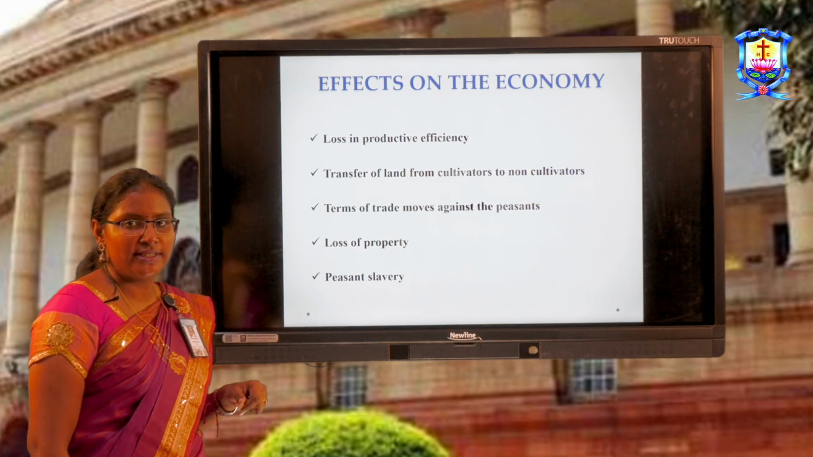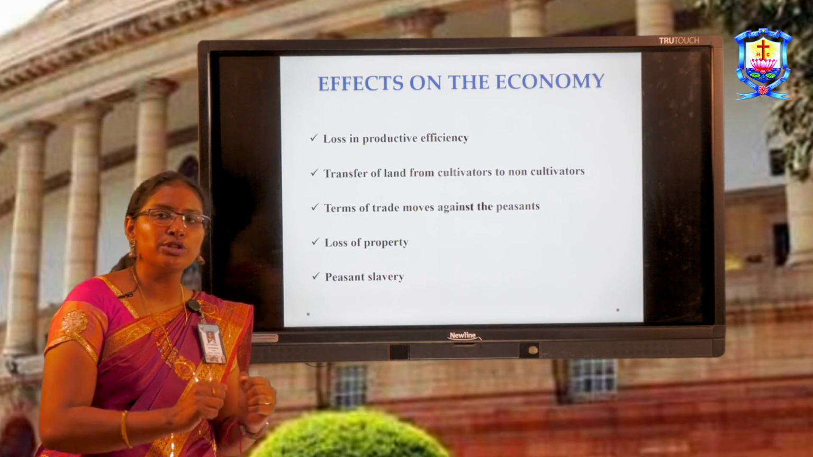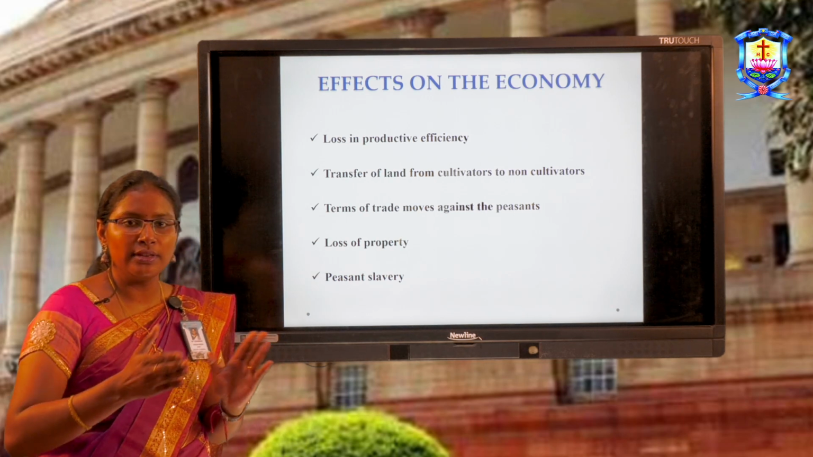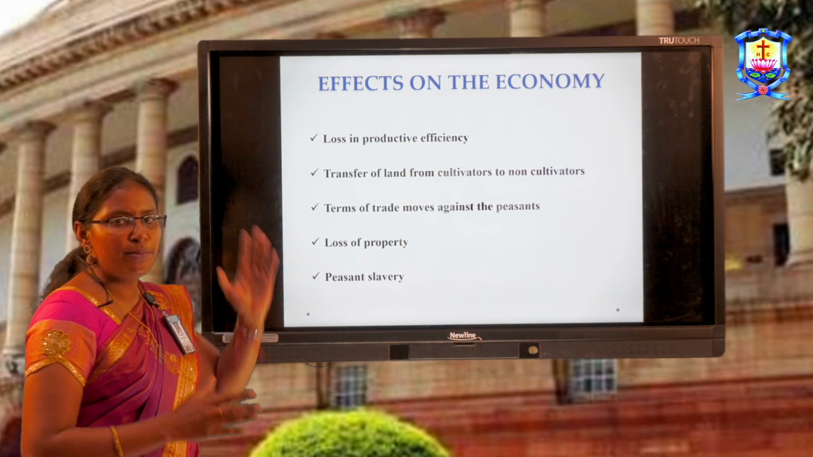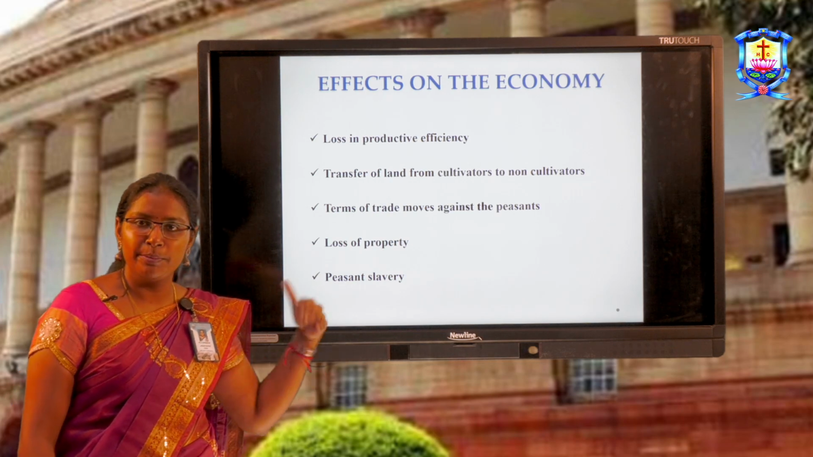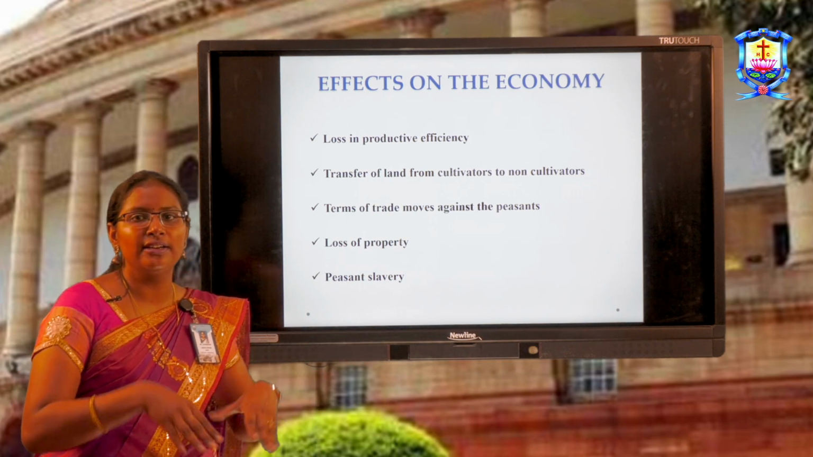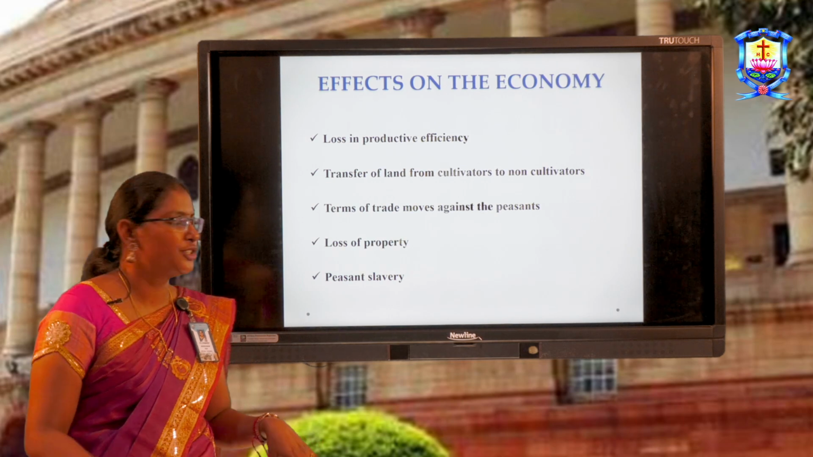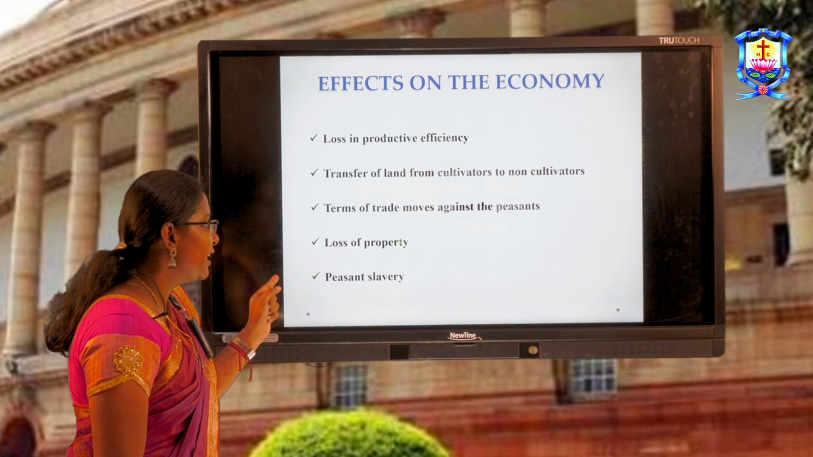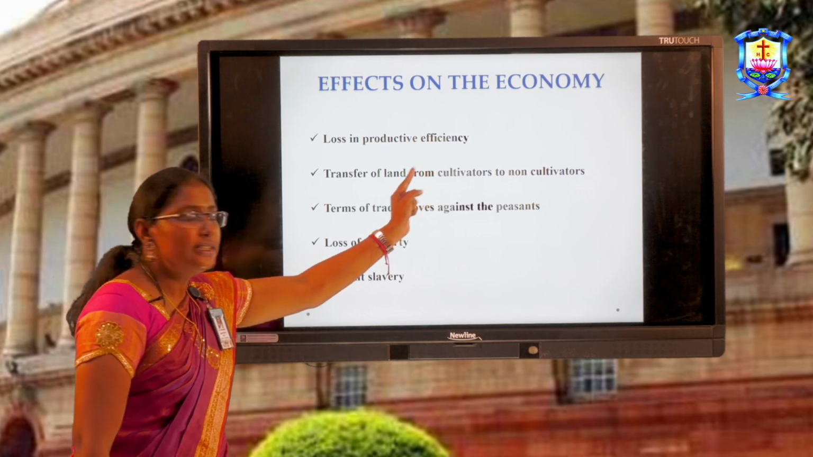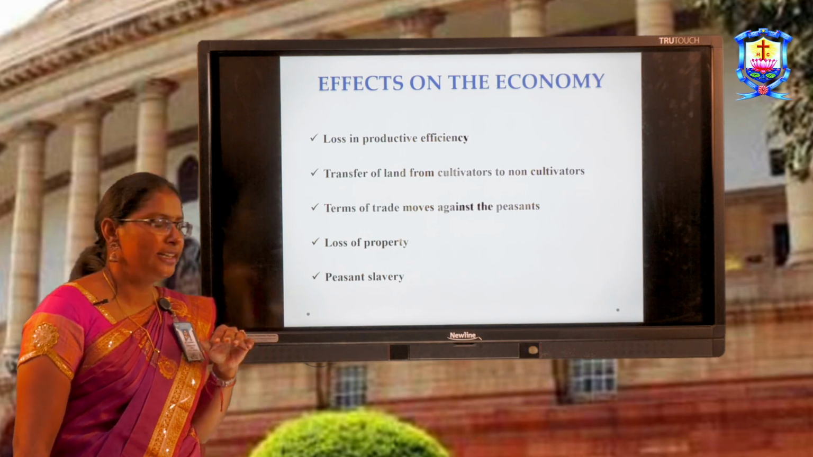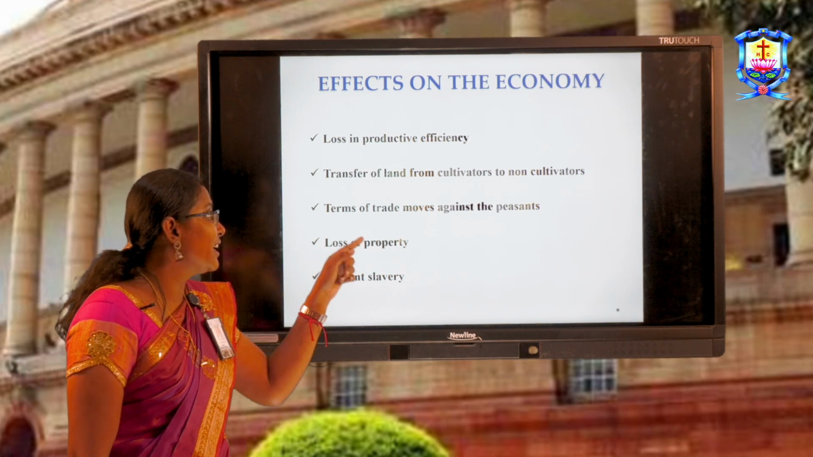Loss in productive efficiency. Like I said, the farmers were forced to grow commercial crops. So, this led to a deficiency of food crops. Those market crops or cash crops were exported to the British economy. So, naturally, it was leaving a vacuum in Indian agriculture, eventually leading to the loss in productive efficiency. And transfer of land from cultivators to non-cultivators. Here I refer to private land ownership. These include money lenders as well. And terms of trade moved against the peasants.